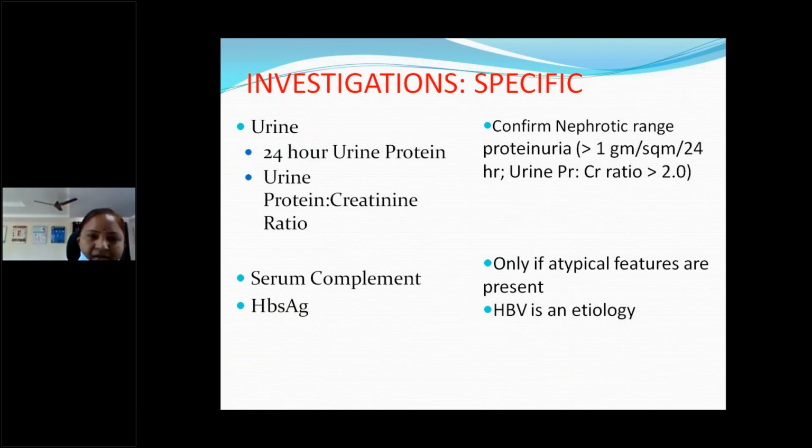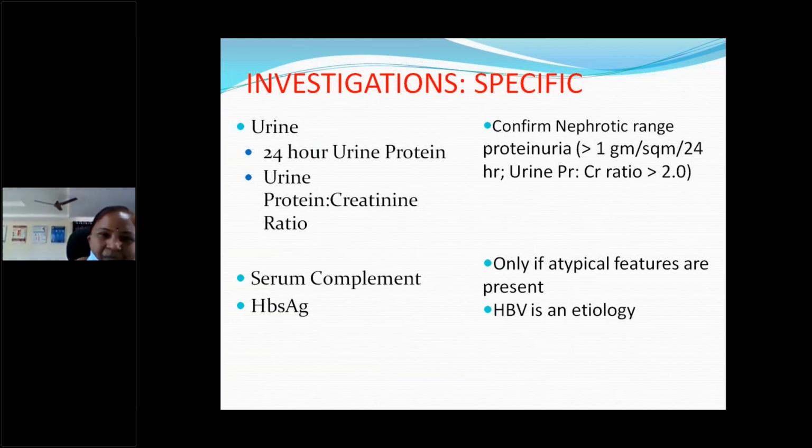They will be provided with a container in which they have to collect the urine from the early morning. Usually the first passed urine will be discarded on day 1. After that, every time the child passes urine, they will collect it in the urine container up to the next day morning, including the early morning passed urine. So the first passed urine will be discarded on day 1, and this will be continued to the next day morning, including the first passed urine. That is the 24-hour urine protein.